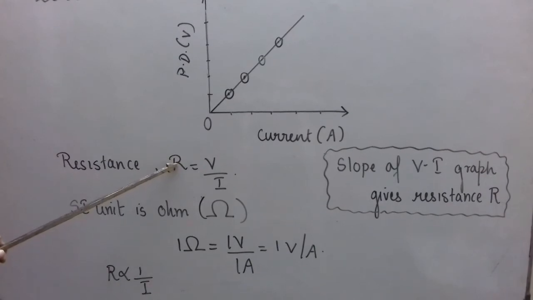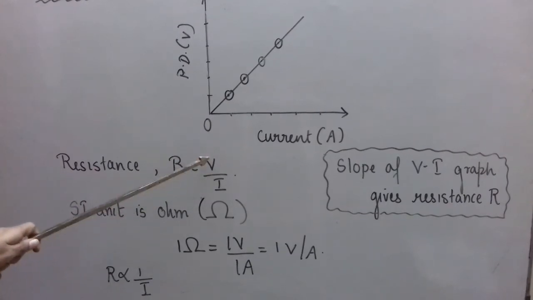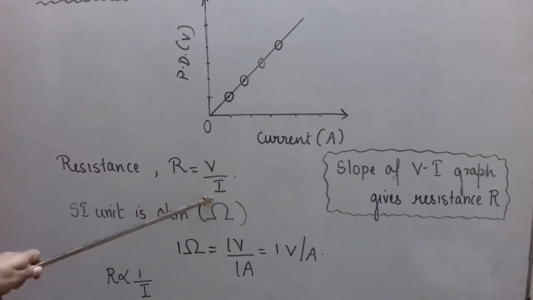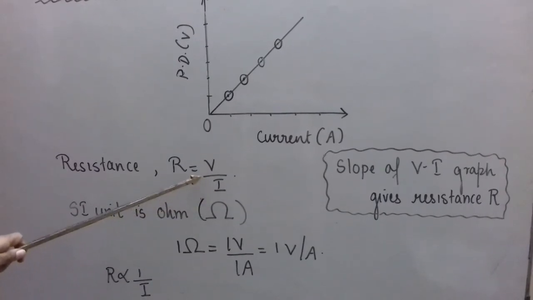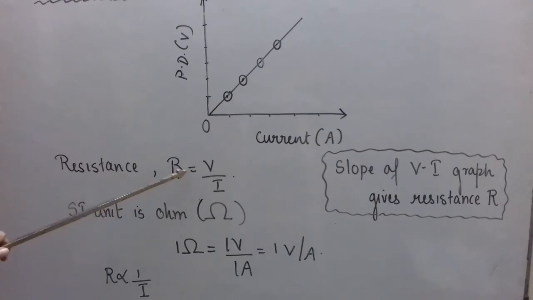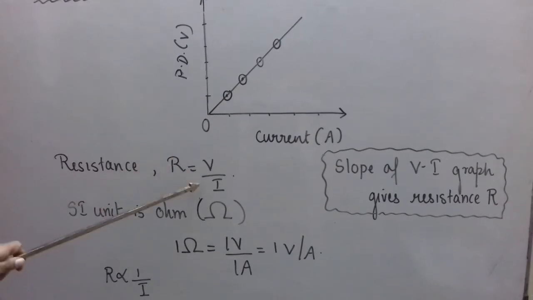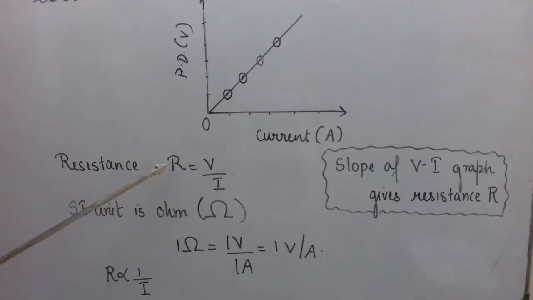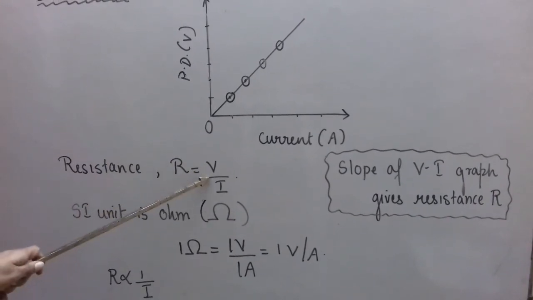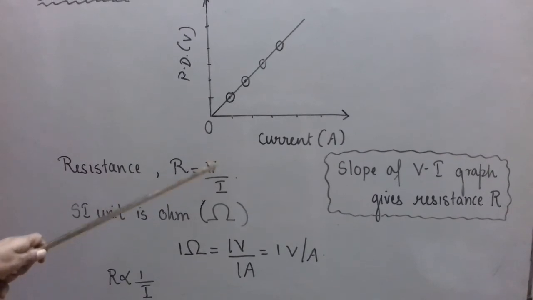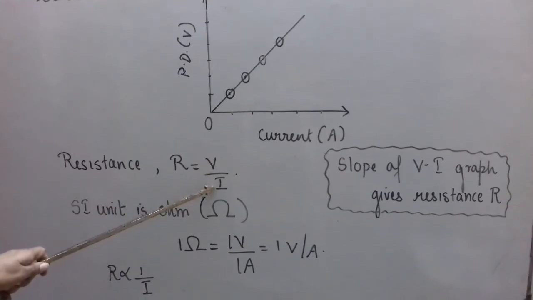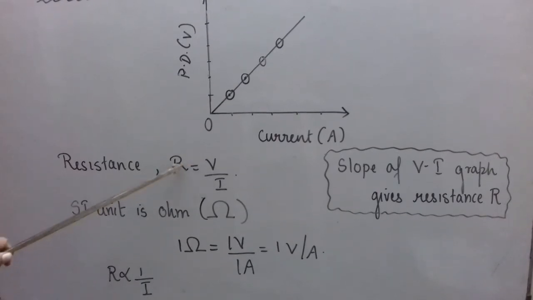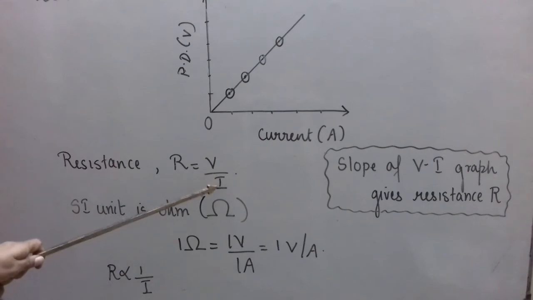Resistance of a conductor is the ratio of potential difference applied across it to the amount of current flowing through it. As now you are used to, I think you are able to give the quantitative definitions from the formula, as in 9th class also you have learned that. So resistance of a conductor is the ratio of potential difference applied across it to the current flowing through it. What will be the SI unit of resistance? As mentioned before, and as you can see here, it is volt per ampere.